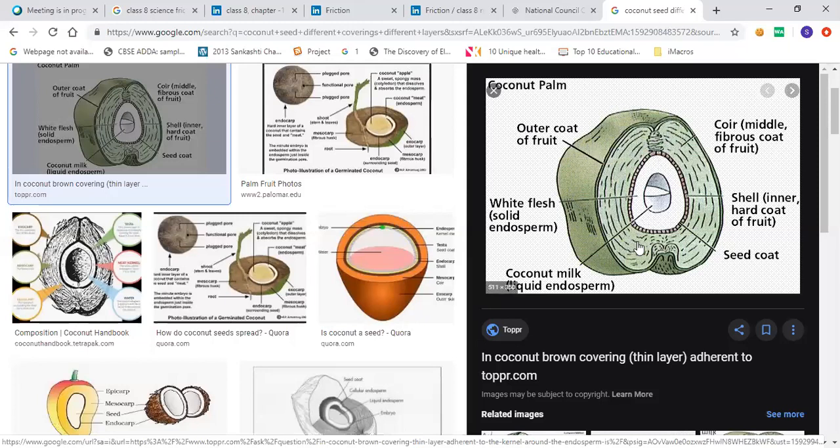Inside that, there is one brown husk. So this is the brown part, you are able to see here. Yes, ma'am, the brownish part. So when you remove this green coating, there is a brown coating you can see. That brown coating is actually the sclerenchyma.